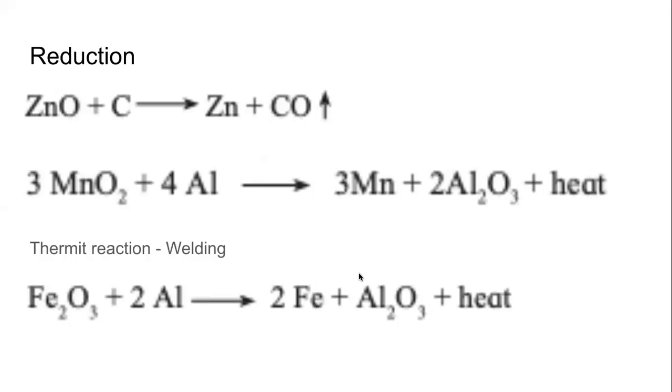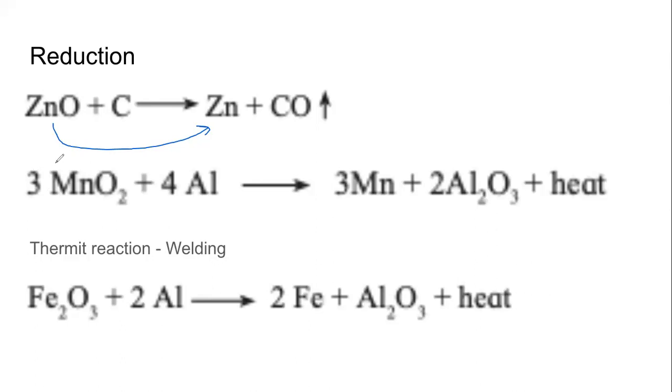Now we can carry out reduction in various ways. Depending on the metal we are extracting, depending on the properties of the metals, we use carbon to reduce. So again, in case of zinc blende, in the first step, zinc blende is roasted to form zinc oxide, and then zinc oxide is reduced by reacting it with carbon. This is reduction. See, oxygen has been removed. From zinc oxide to zinc, oxygen is removed. So this is reduction. Carbon dioxide gas is released. Simple.